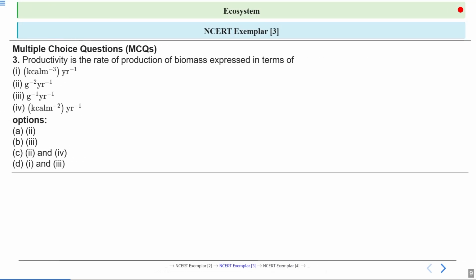Next question, productivity is the rate of production of biomass expressed in terms of. So productivity is expressed in terms of what? So you have these four options. You have to select the correct answer from these options.